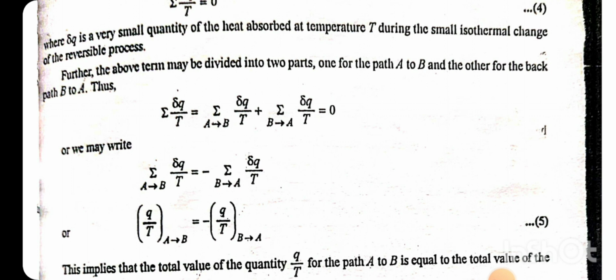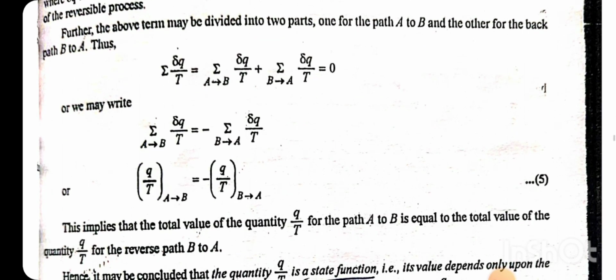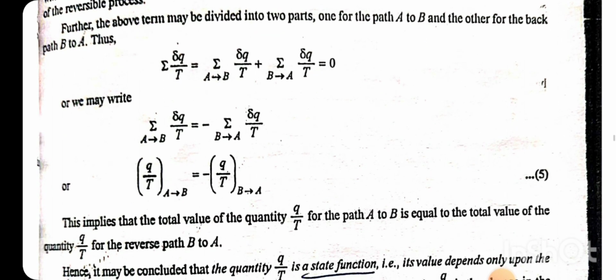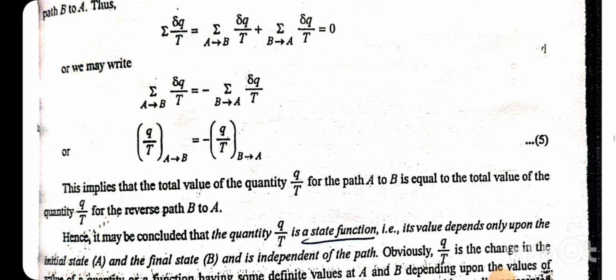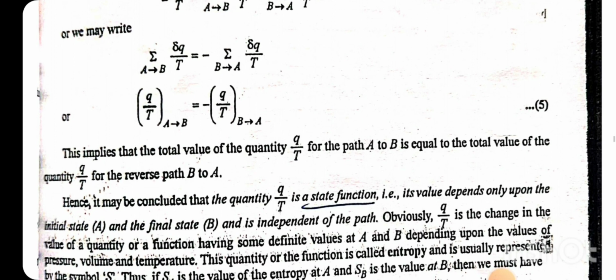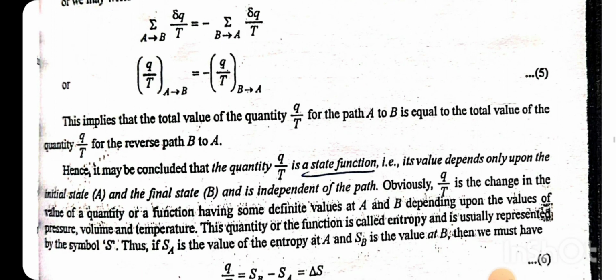Further, the above term may be divided into two parts, one for the path A to B, another for the back path B to A. Thus, sigma delta Q by T is equal to sigma A to B delta Q by T plus sigma B to A delta Q by T is equal to 0, or we may write Q by T A to B is equal to minus Q by T B to A.